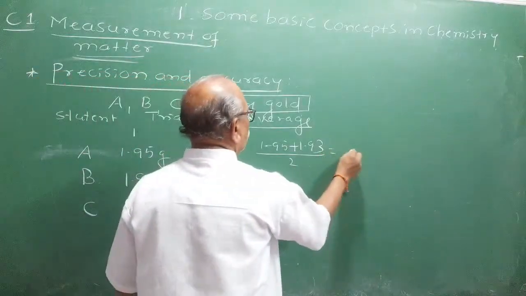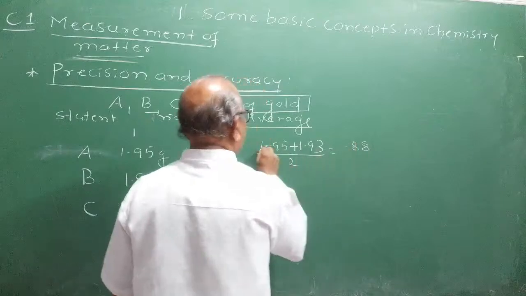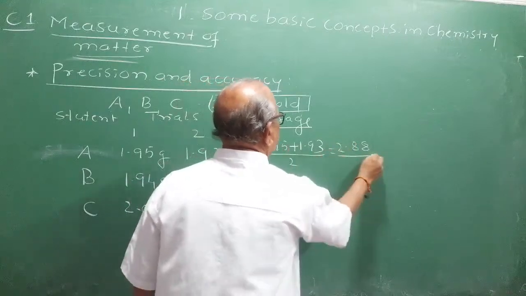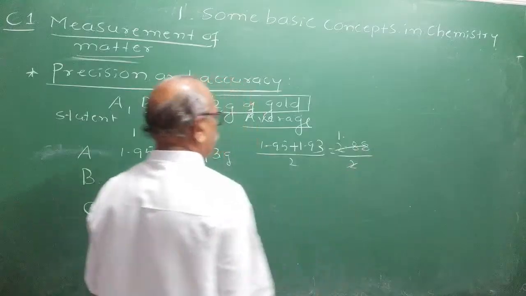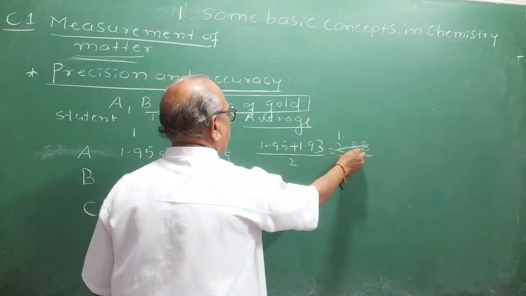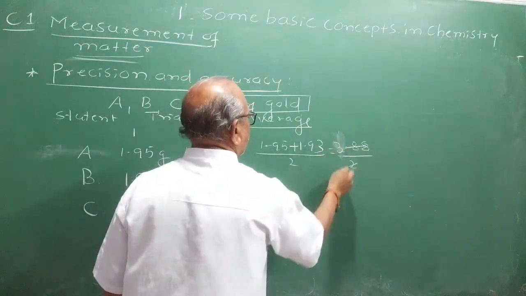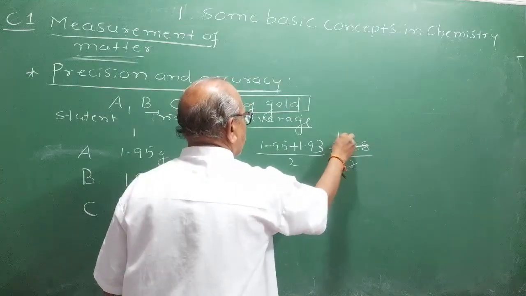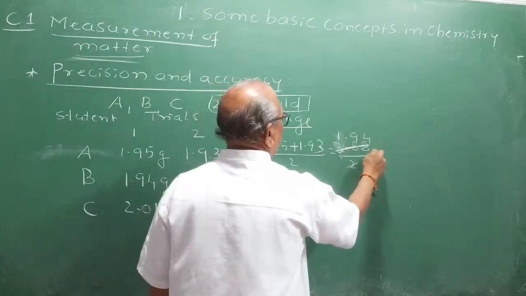5 plus 3 is 8, 9 plus 9 is 18, carry 1, you get 3.88, divided by 2. 2 ones are 2, 2 nines are 18, 2 fours are 8.